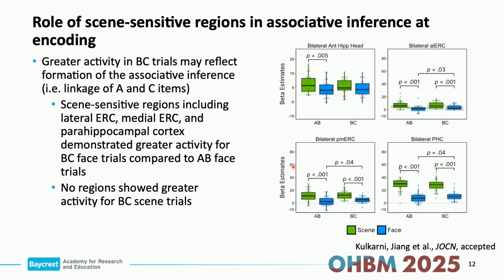So we saw that in scene-sensitive regions, including those two regions of the entorhinal cortex and the parahippocampal cortex, we only saw greater activity in BC trials for the face trials, not the scene trials. So while there was a main effect of activity for scene trials compared to face trials, when BC trials were shown, the only trials in which BC activity was greater than AB activity was for faces.